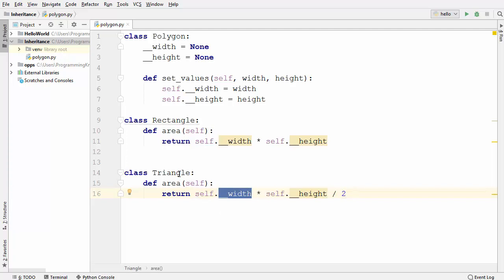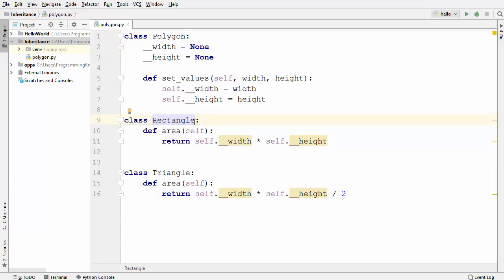So now we have defined three different classes, and we are saying that polygon is the superclass and rectangle and triangle are our subclasses. Now, how can we inherit the properties of the superclass, which is polygon, into our subclasses, which are rectangle and triangle?